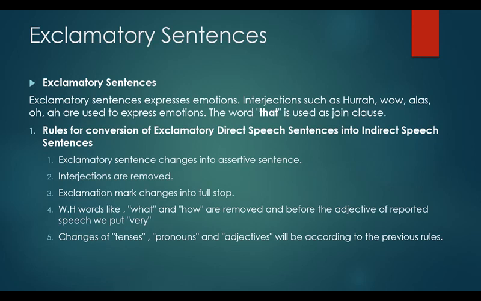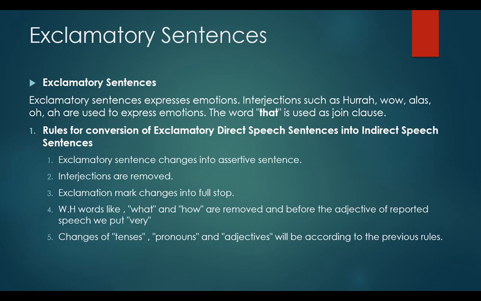Exclamatory sentences express strong emotions. Interjections such as hurrah, wow, alas, oh, are used to express emotions. The word that is used as a joining clause. Rules for conversion of exclamatory direct speech sentences into indirect speech sentences.